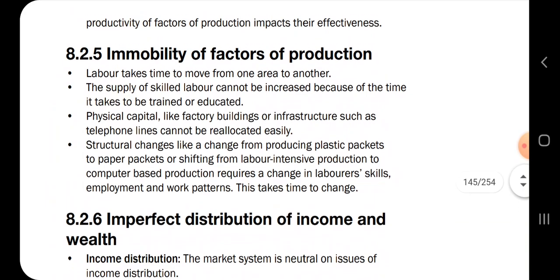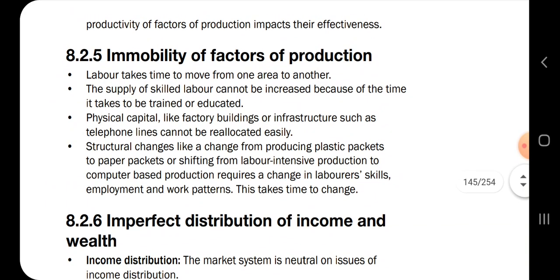And then the fifth one is immobility of factors of production. So labor takes time to move from one area to another because of infrastructure. Labor is people, remember, and then the supply of skilled workers cannot be increased because of the time it takes to be trained or educated. The time that is taken for people to go to university and acquire certain skills is so long, so it can cause the market to fail, and it's very expensive.